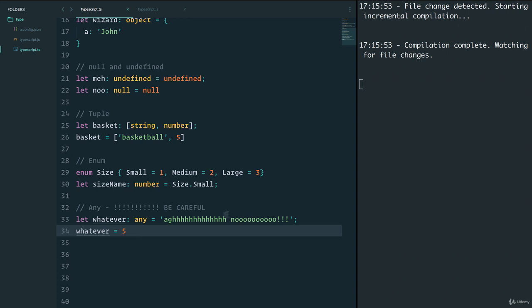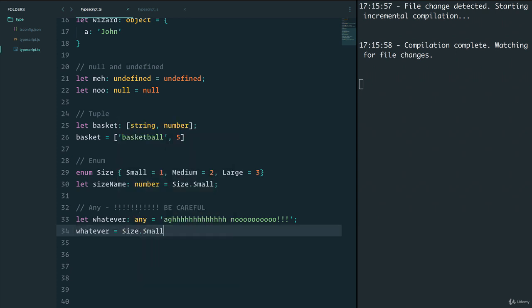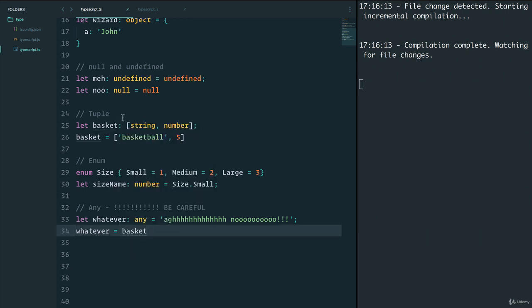All right, no compilation errors. I can do true. I can do size.small from above. All right, that works too. And I can even do whatever equals basket, which is the tuple from up here. And no errors. You see, any type, as the name suggests, can be any type that we want.